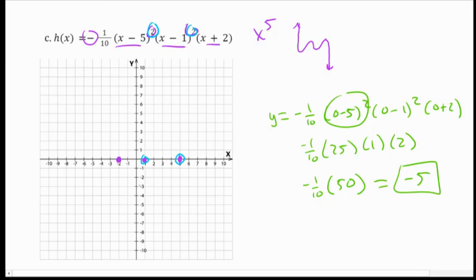And so I plot that point. And now I'm going to go ahead and try to draw my graph here. I know that it starts at the top, goes through the first point, bounces off the second point. It's also going to bounce off that point. I have my end behavior right. I have all my intercepts correct. And so that's a pretty decent sketch.